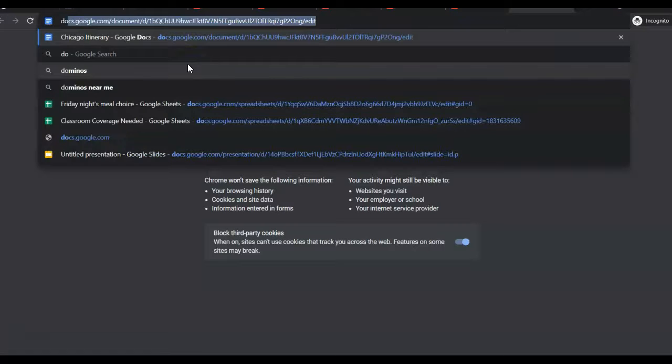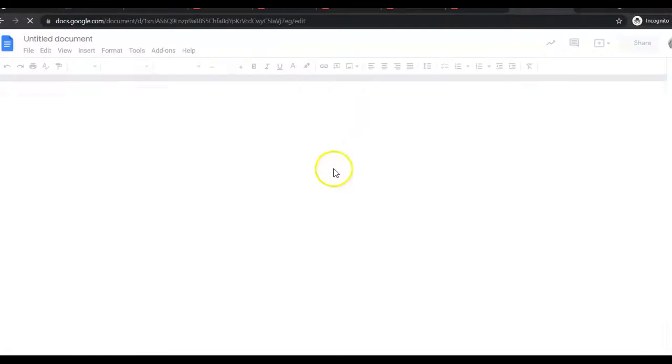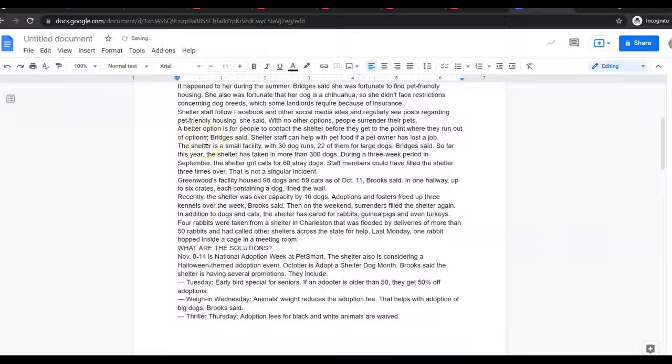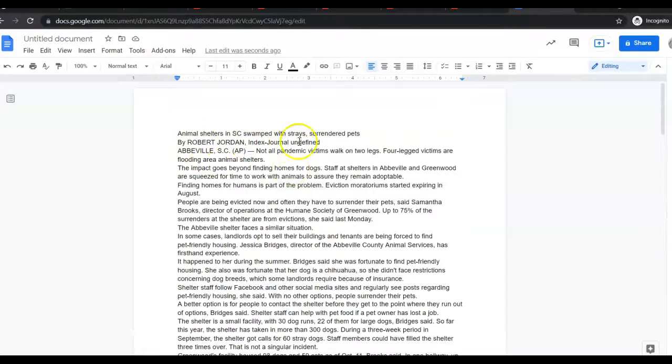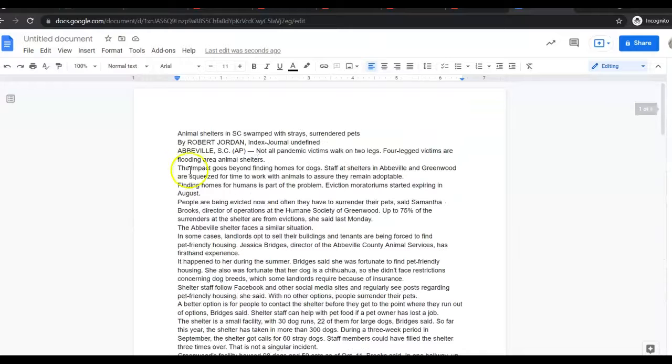I need a document here. And once I do that, I can hit Control V. Got it. Here we go. Control V. And it's going to paste that story. Ta-da! It's going to tell me where it was from, and it's going to give me that whole story. So if I need to look at it later, I now have it in my document.